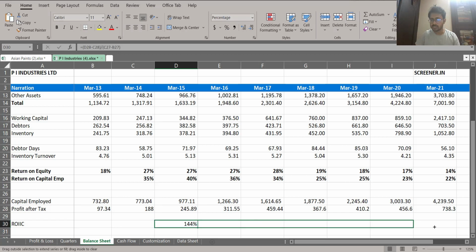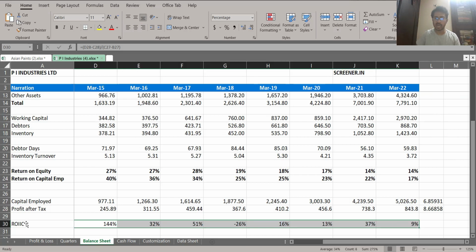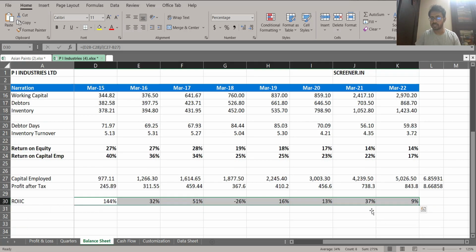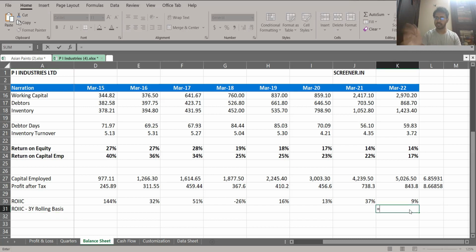Now, if you just simply drag this number, you should be able to get your ROIC as time progresses, right? So now if I do ROIC on a 3-year rolling basis, let us see how this number shows up. When you're doing your own calculation, just check with this number. You should be getting something similar if you're following the steps correctly.